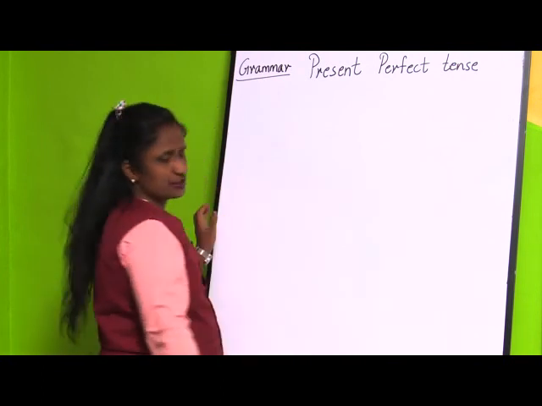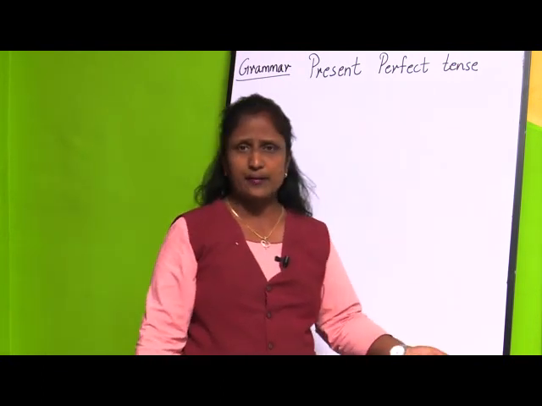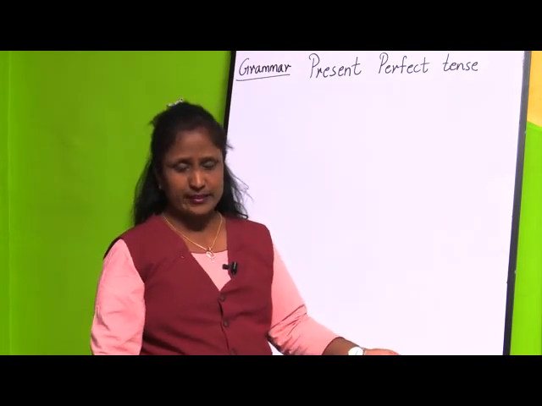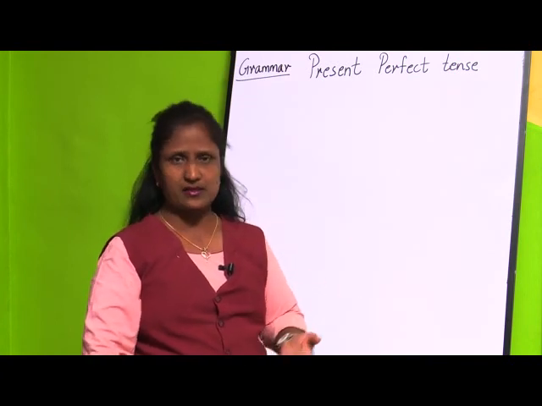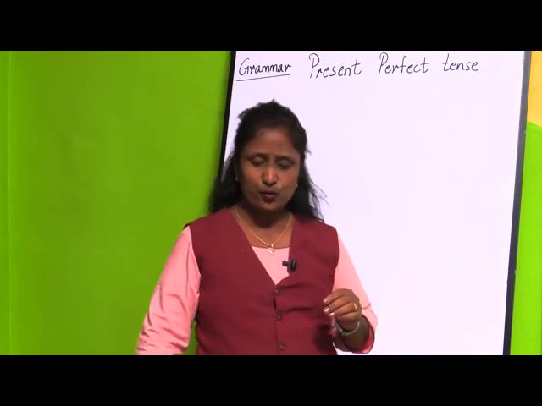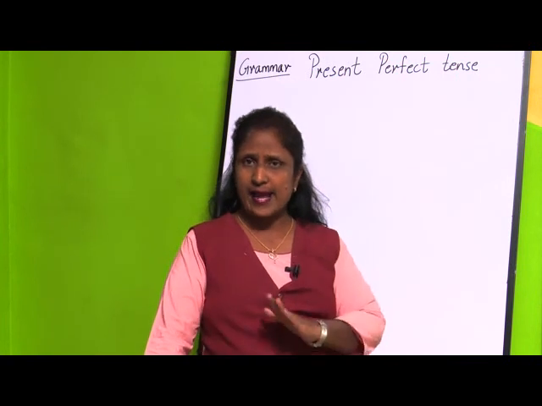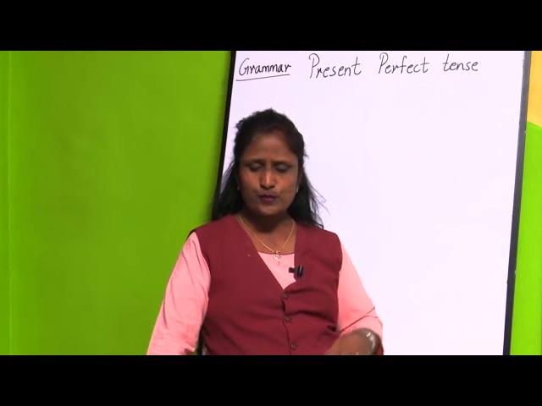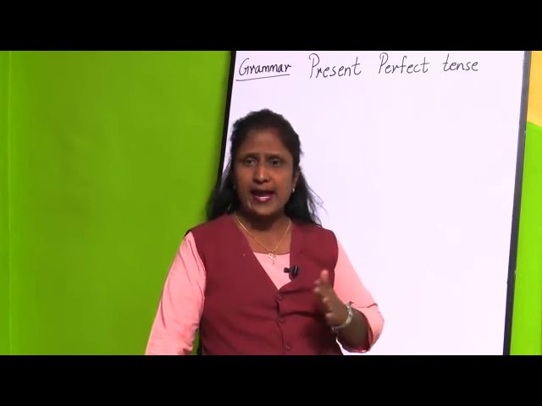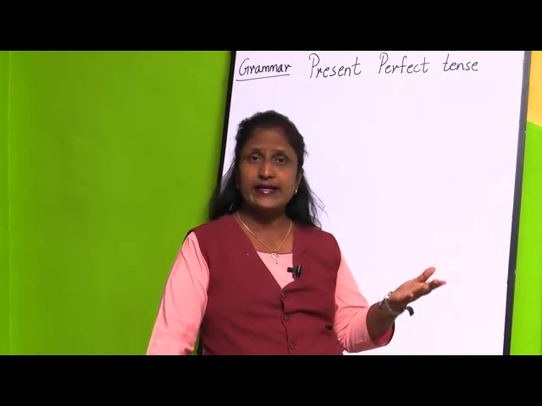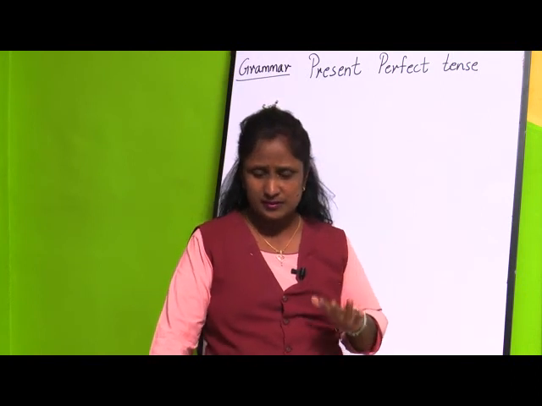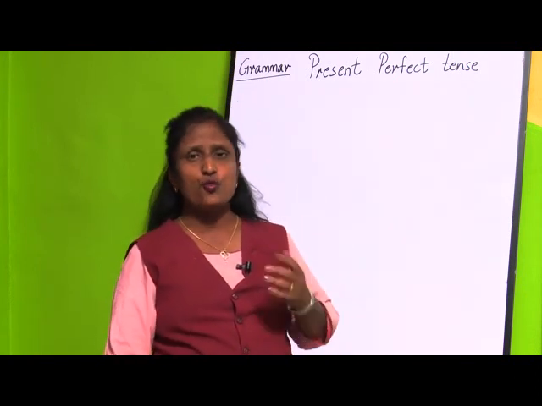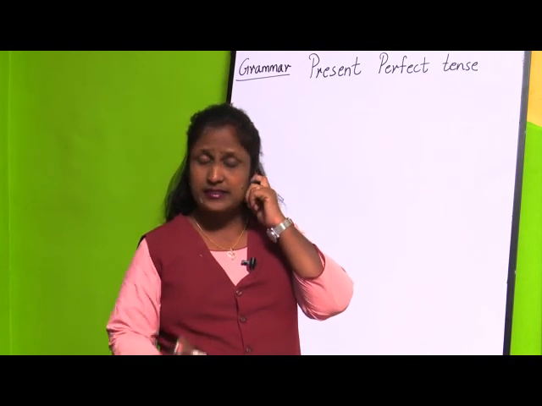Present perfect tense is an action which has already been completed, or has just been completed. And here we use have or has plus the past participle. And what is the past participle? I told you it comes after the verb has or have, and it is used to create the present or past perfect tense. Also we use it to modify nouns.